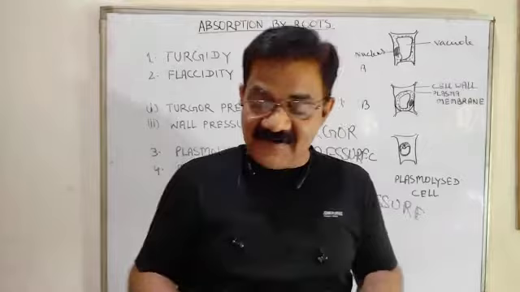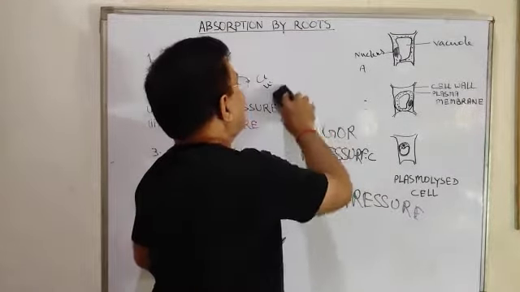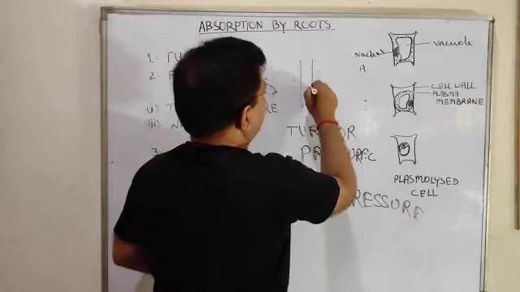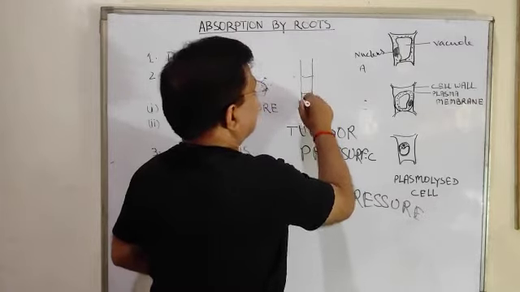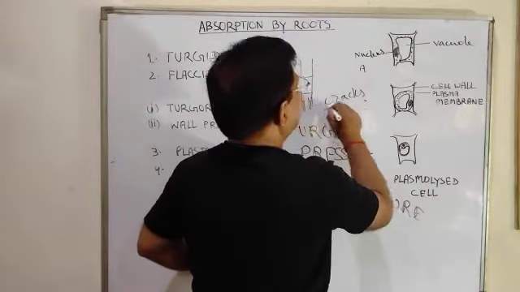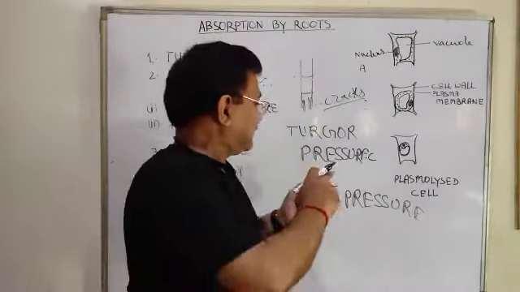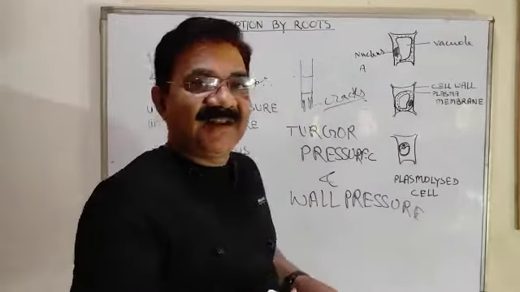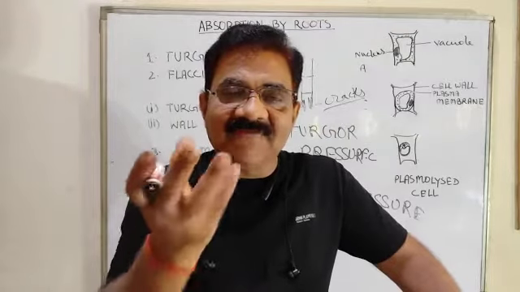And you must have eaten sugar cane. Dear children, in the stem of the sugar cane, you must have seen some cracks. What is that crack? The crack is due to the turgor pressure being higher than the wall pressure. A crack develops. Sometimes a fruit bursts.